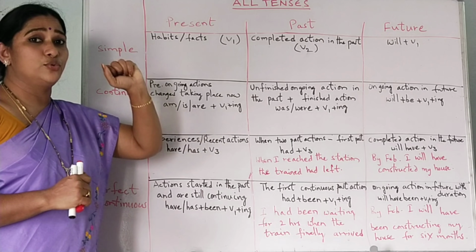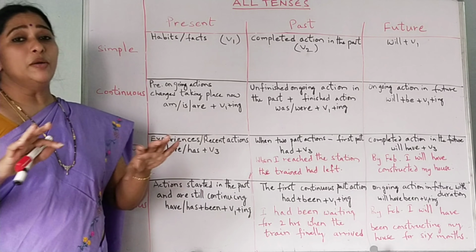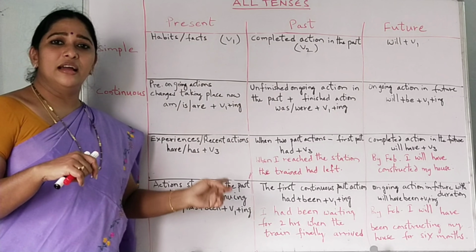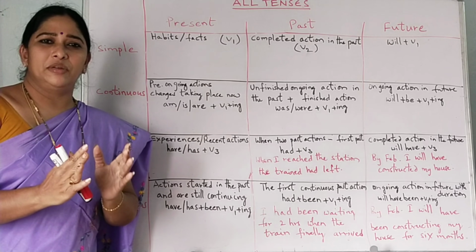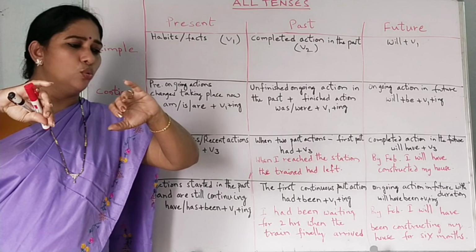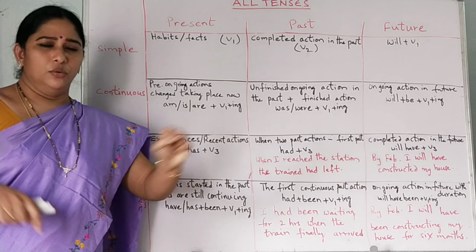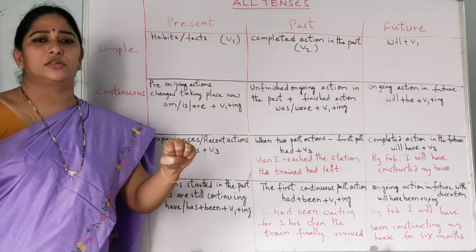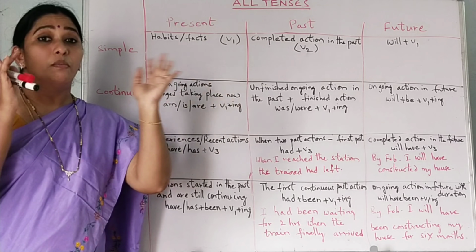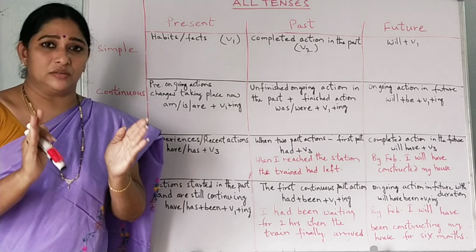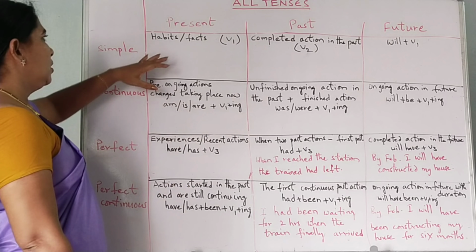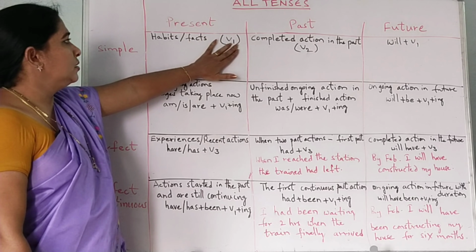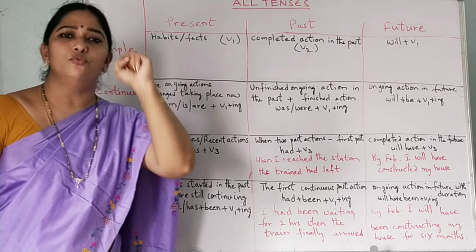Now let us see the first one, simple present tense. In this area, I am going to tell you the concept of this one. You remove the subject and the object. Whatever sentence we talk, mostly we get a subject and an object. Better you don't consider those. But what is the main part of the tense? I'm going to tell you now. What is the main part of the tense here? Only the verb, in one form.